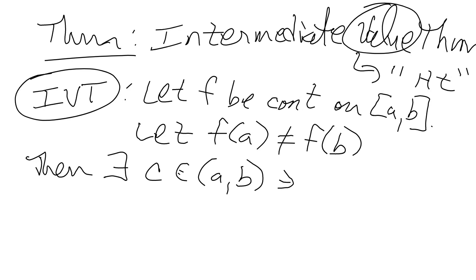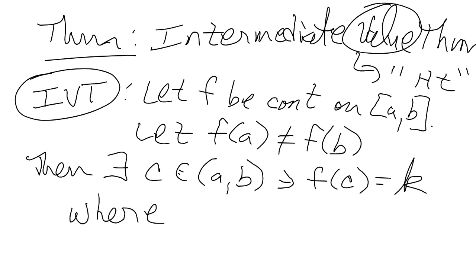Well, such that f of C equals K, and let's think about this. So K is a height, right? It's f evaluated at C. But if I just draw a picture real quick of a function where the endpoints aren't the same, there's f of A, there's f of B. I'm continuous, right?